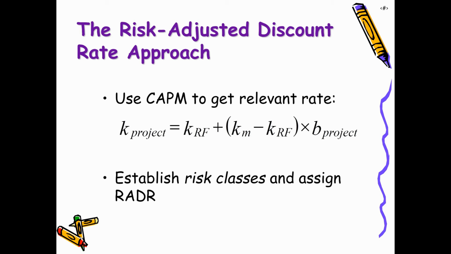So if we know that beta of project A is 2%, beta of project B is 3%, then this project beta can be added to the discount rate to calculate the net present value. So then that net present value will be the risk adjusted discount rate net present value. And this would give us a better picture, which is risk adjusted, in terms of our calculation of net present value.